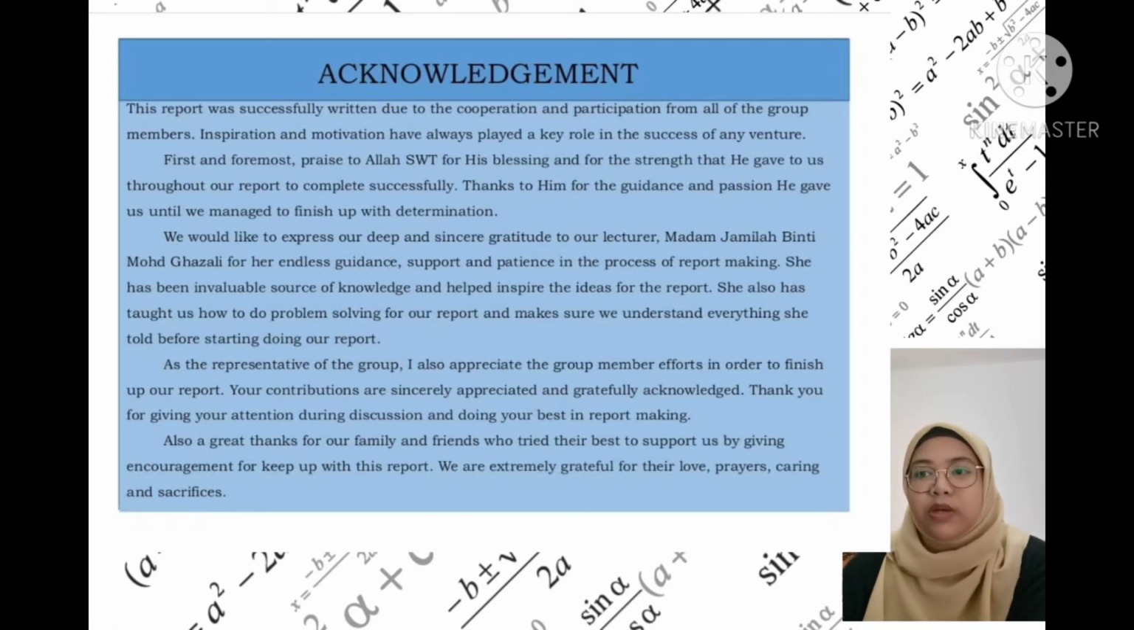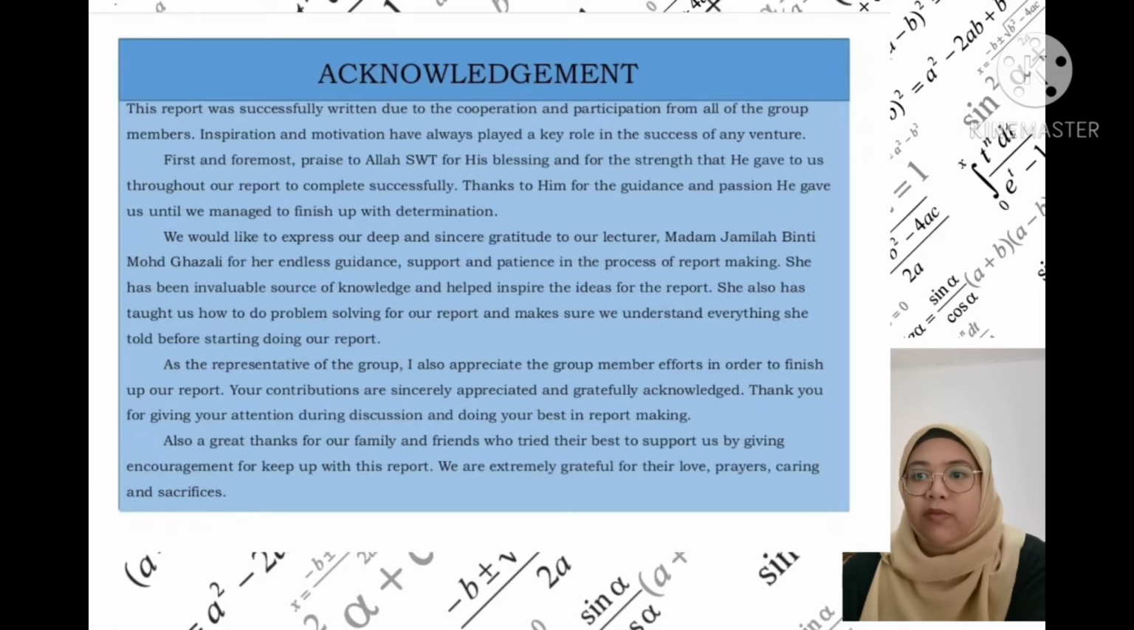We would like to express our deep and sincere gratitude to our lecturer, Madam Jamila binti Muhammad Ghazali, for her endless guidance, support and patience in the process of report making. She has been an invaluable source of knowledge and helped inspire the ideas for the report. She has also taught us how to do problem solving for our report and made sure we understand everything she taught before starting our report.